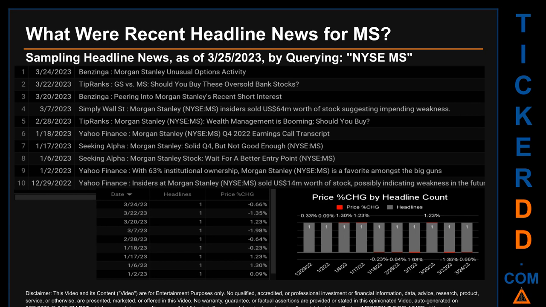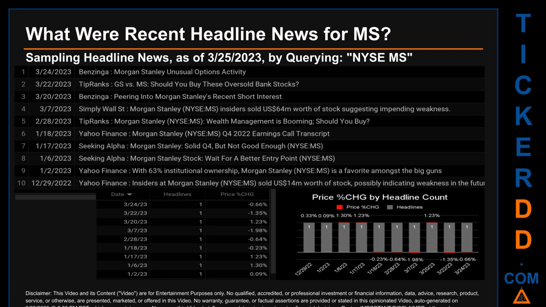Friday, January 6, 2023 was the day with the highest percentage change in price when we compare opening versus closing price for the ticker. The day saw a jump of 1.30% when MS opened trading at 86.44 and closed at $87.56. There was one found headline when Seeking Alpha published the headline that read, Morgan Stanley stock. Wait for a better entry point.